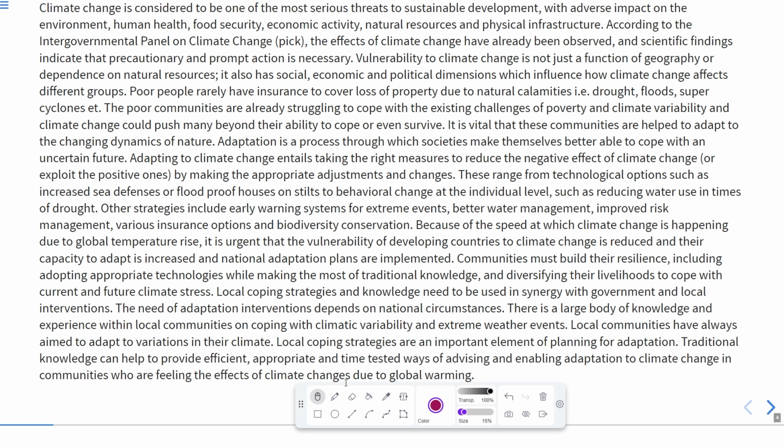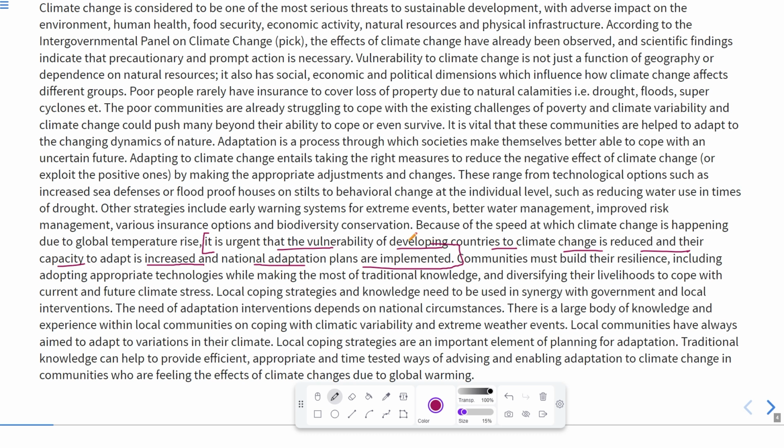Now, if we go back to the passage, you can see it is written that it is urgent that the vulnerability of developing countries to climate change is reduced and their capacity to adapt is increased, and national adaptation plans are implemented. So, what is the urgent requirement?